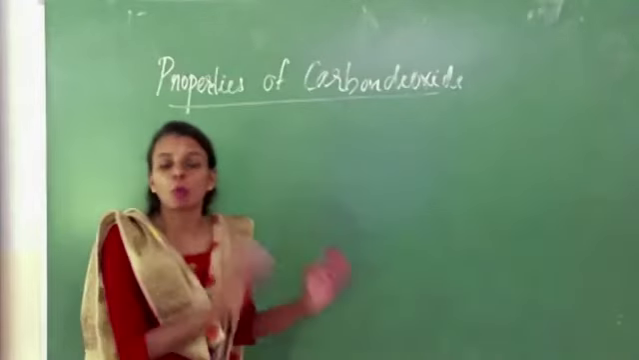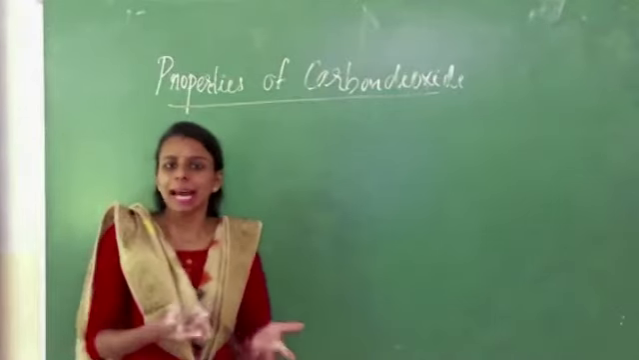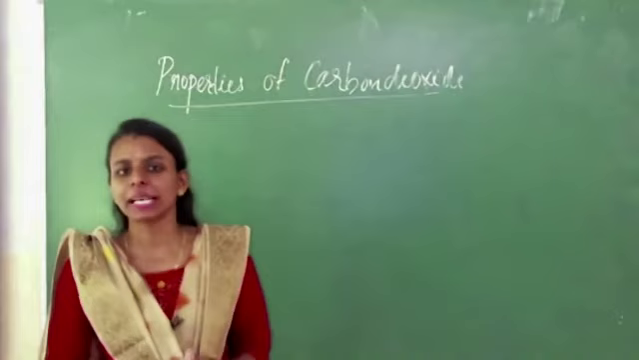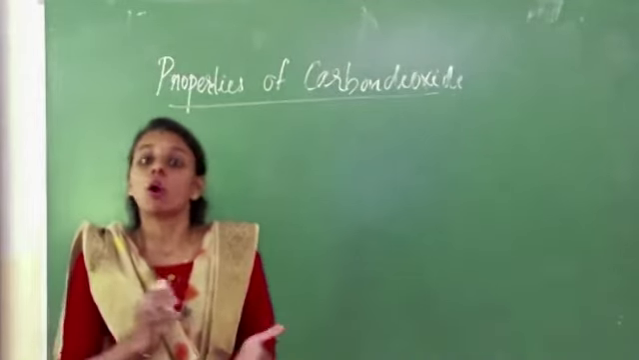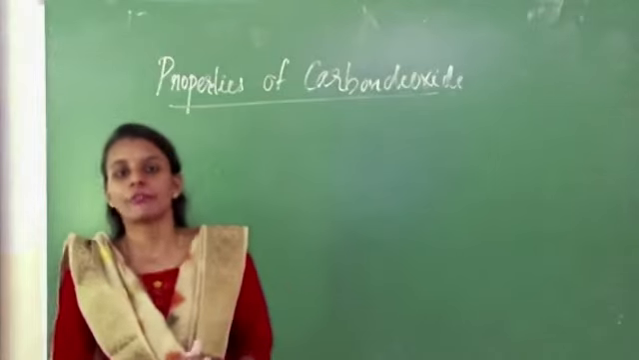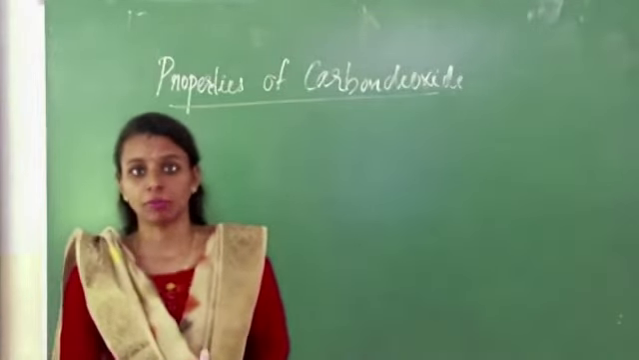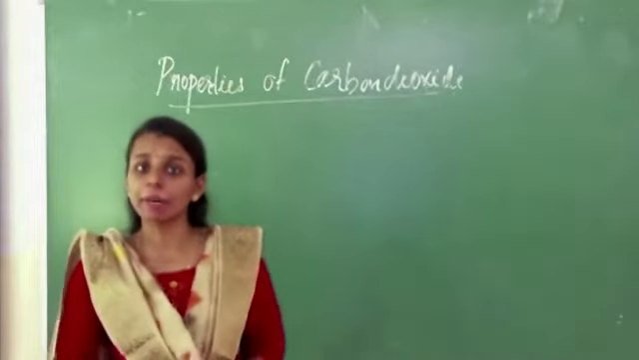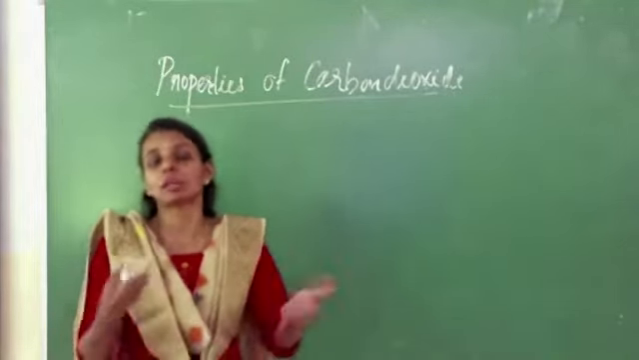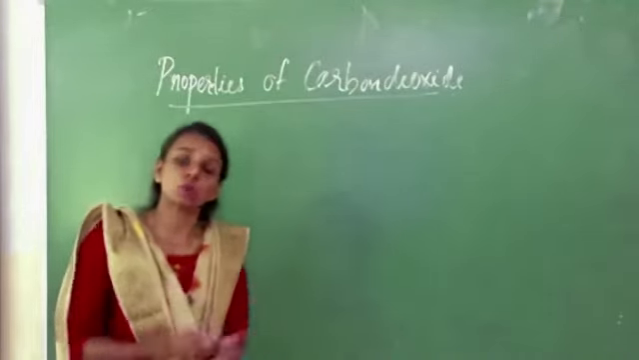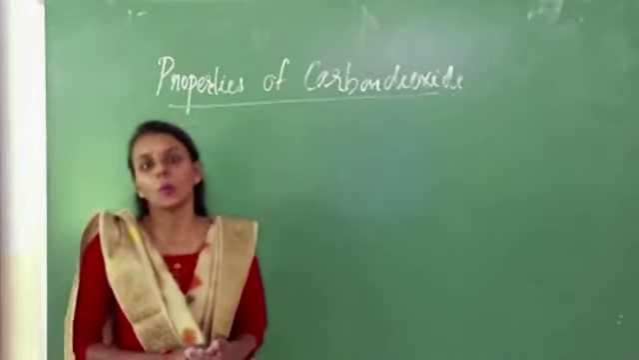Next we are discussing the properties of carbon dioxide. What is the nature of carbon dioxide? Carbon dioxide is a colorless, odorless gas and it has a faint acidic, sour taste. Under ordinary conditions, carbon dioxide is 1.5 times heavier than air. Then what about the solubility? It is fairly soluble in water.